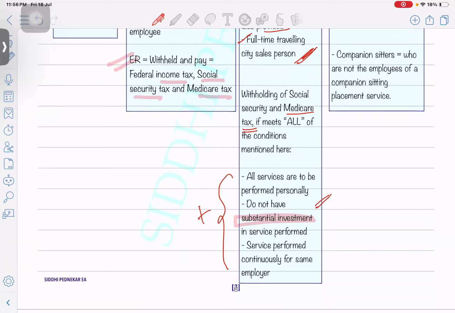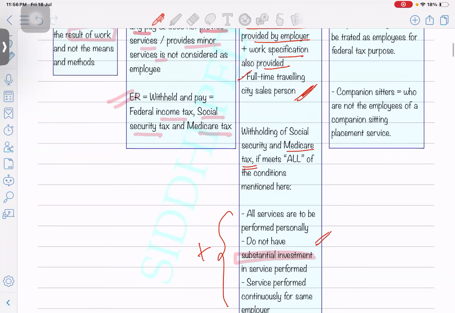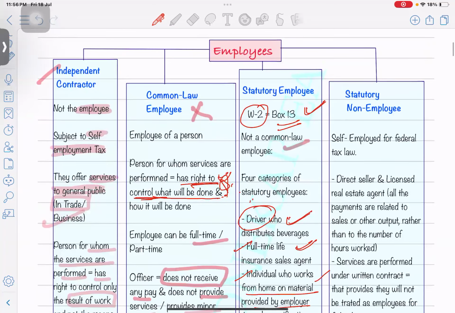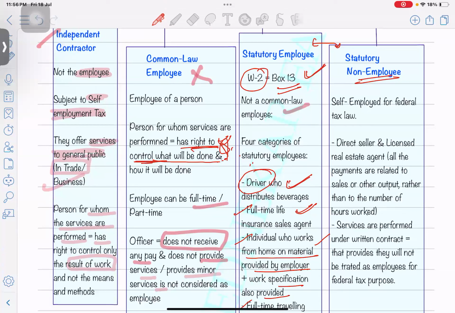Okay, employee plus employer portion, whatever is our regular deduction. Got it? Next is statutory non-employee. Okay, so there will be now a confusion between these two. Anyone who is self-employed for federal tax law purpose.